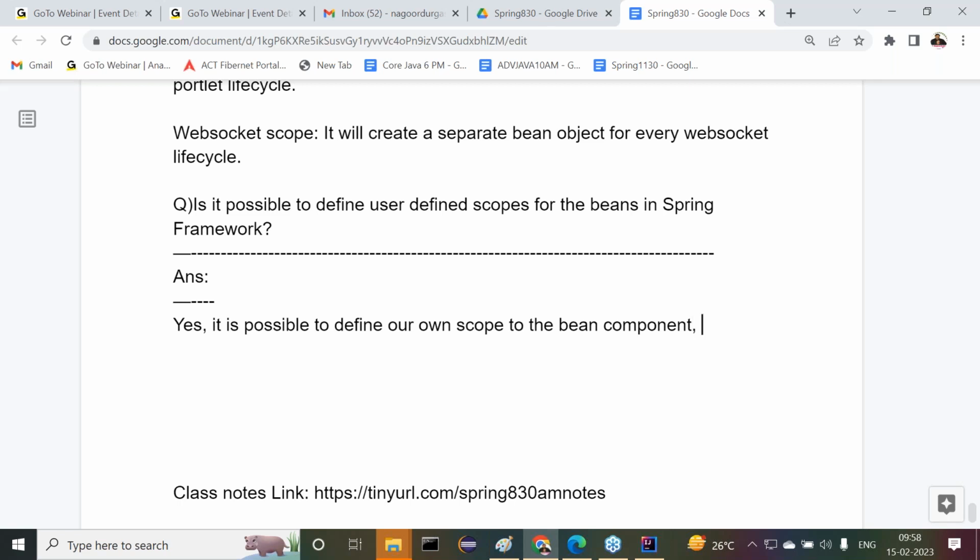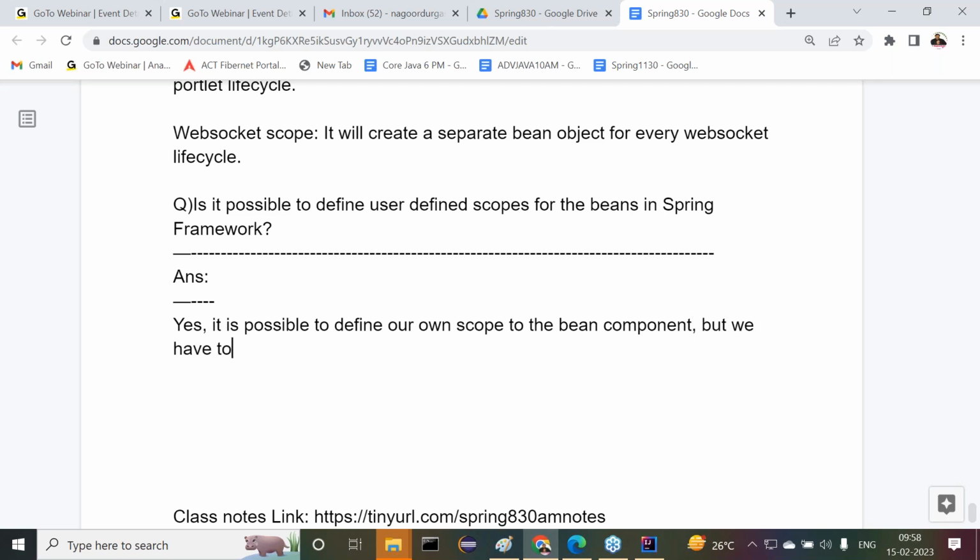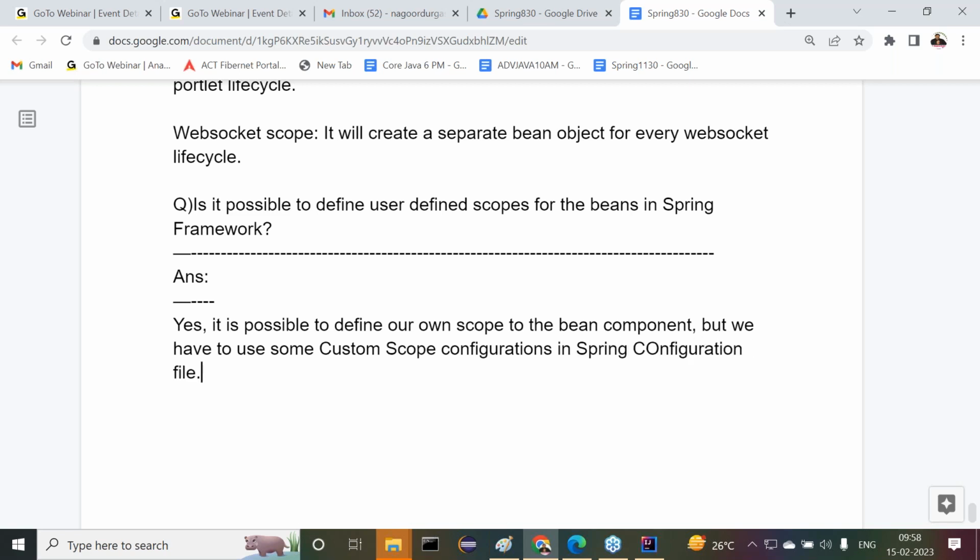But we have to use some predefined library, or we have to use custom scope configurations in a Spring configuration file. We have to use custom scope configurations in the Spring configuration file.